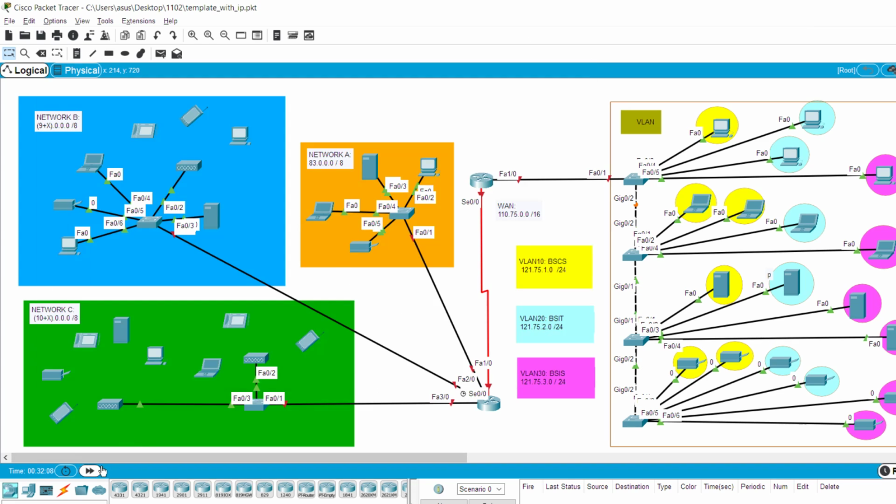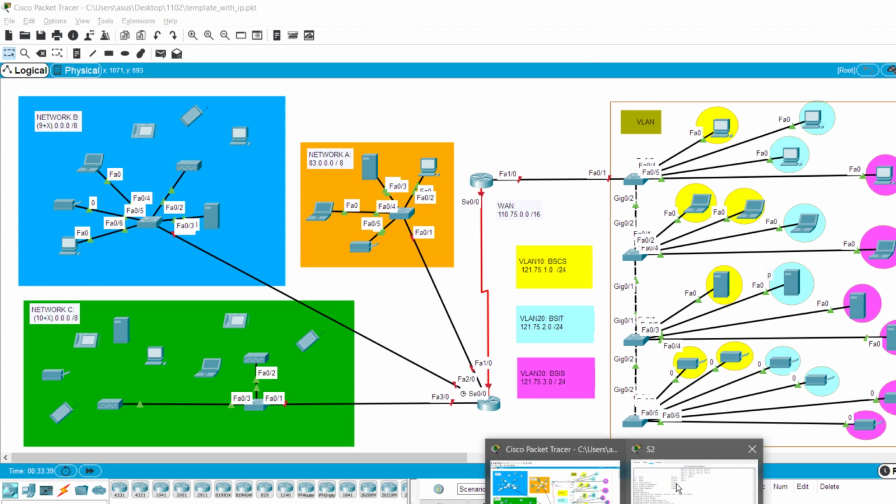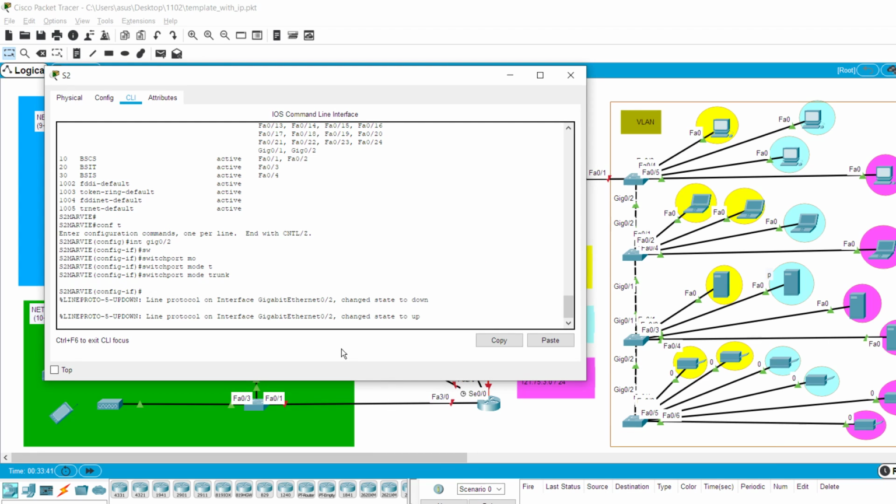So let's go ahead and check. We'll ping. This one should talk to this one. Oh, success. This one should talk to this one. Success. This one should talk to this one. They're all success. So yeah, I'll zoom, print screen.